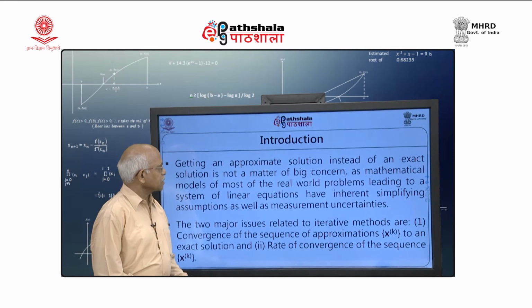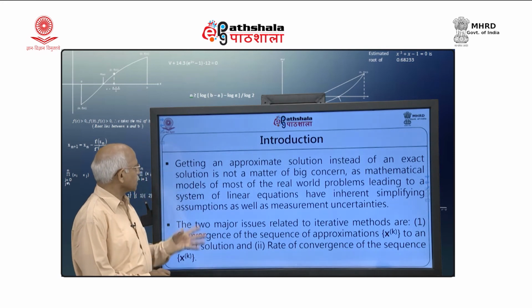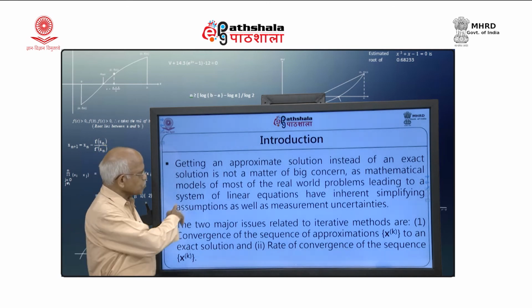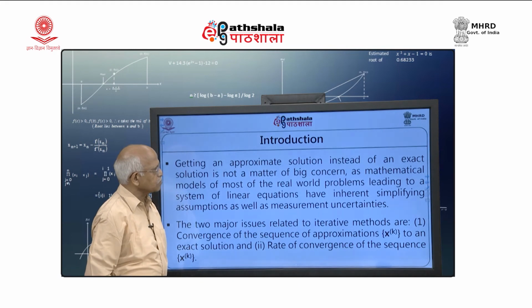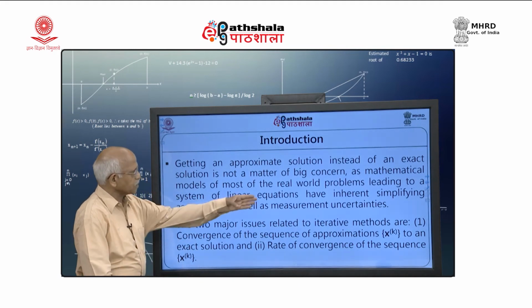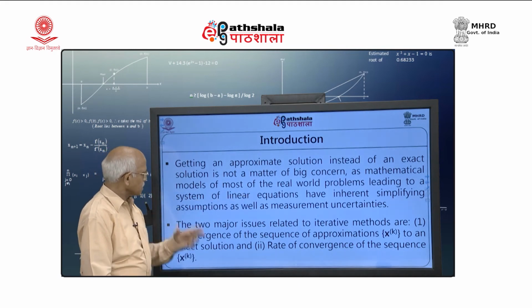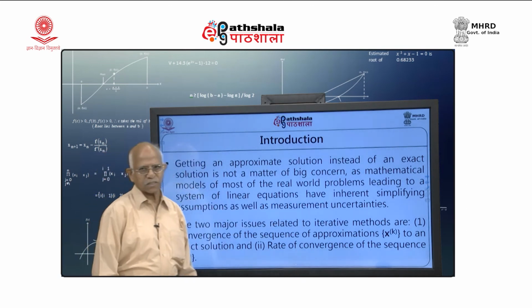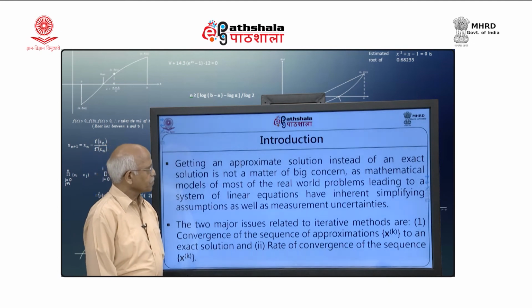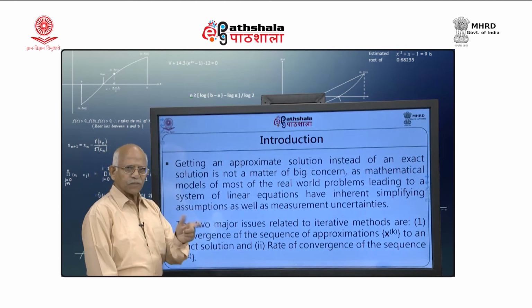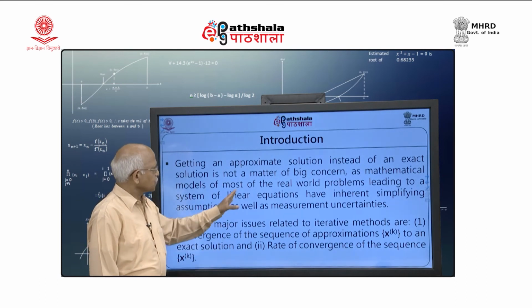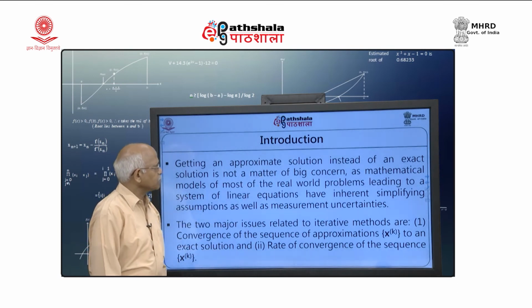Getting an approximate solution instead of an exact solution is not a matter of big concern. The reason is that mathematical models for most real world problems leading to a system of linear equations have inherent simplifying assumptions as well as measurement uncertainties, and therefore we are anyway only going to get near-about solutions. So not getting an exact solution is not a big limitation.